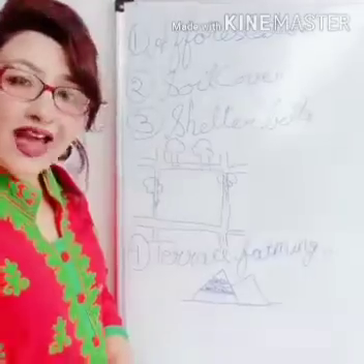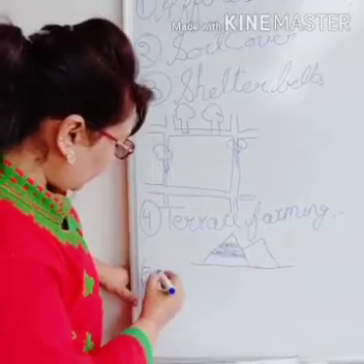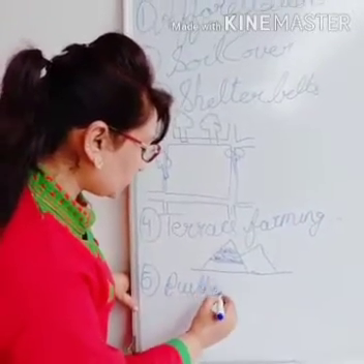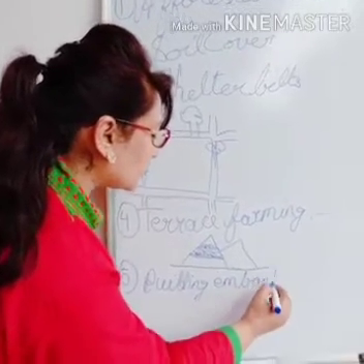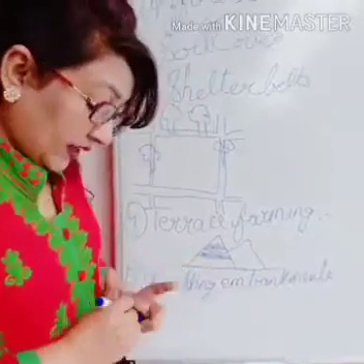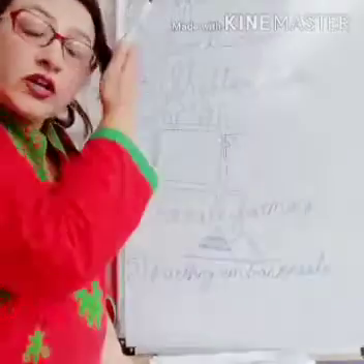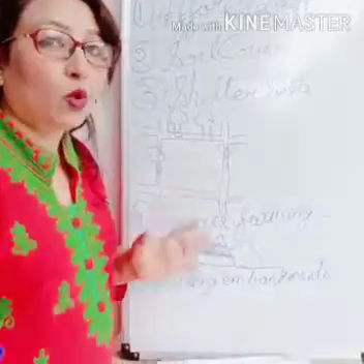The last one, the fifth, is building embankments. Building embankments means, around the river, at the banks of the river, we build strong walls of big boulders.